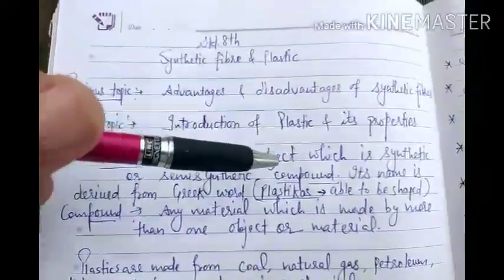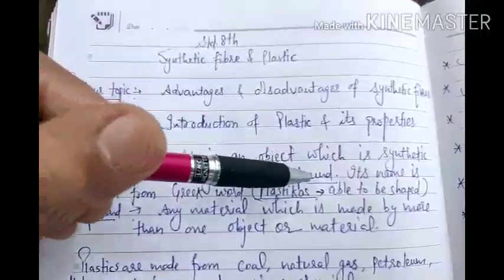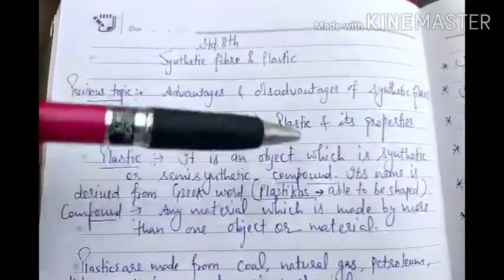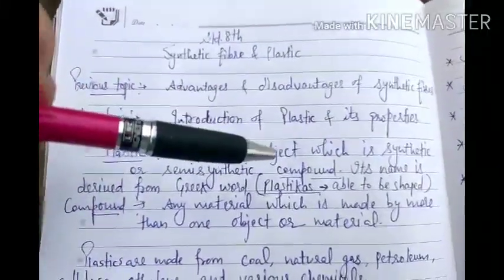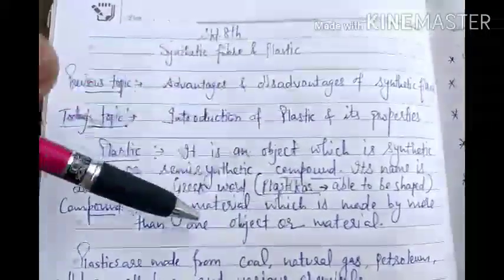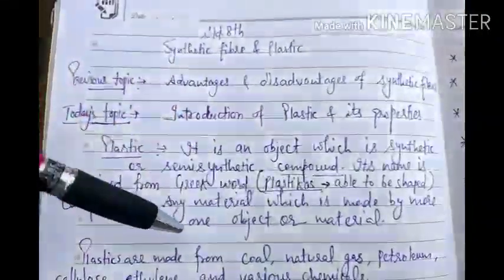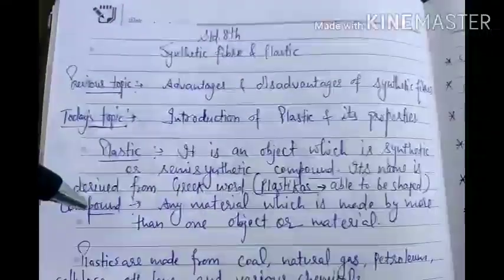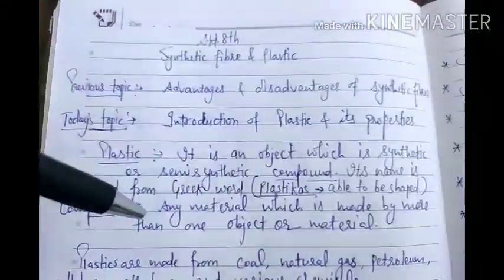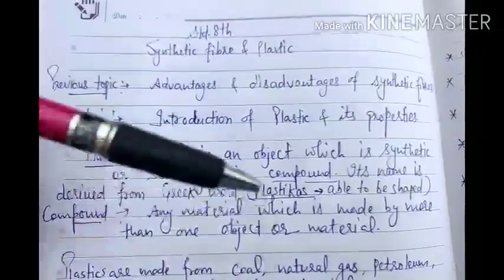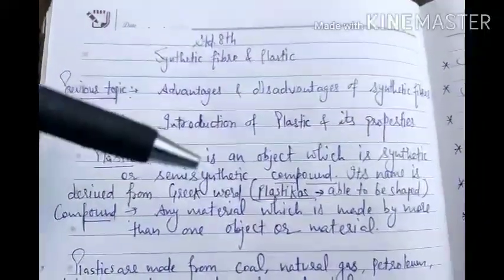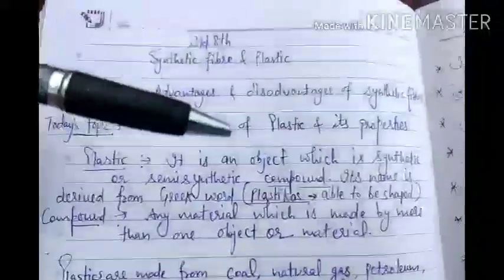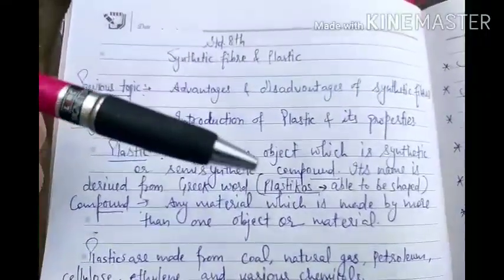I told you that it is a semi-synthetic or synthetic compound. So what is the meaning of compound? Compound means any kind of material which is made by more than one object or material. Means compound is not a single material, it is made by combination of other materials. So plastic is made by combination of various chemicals, various products.